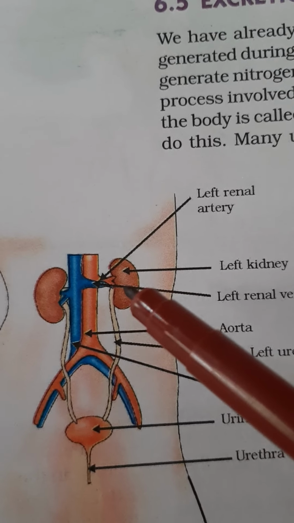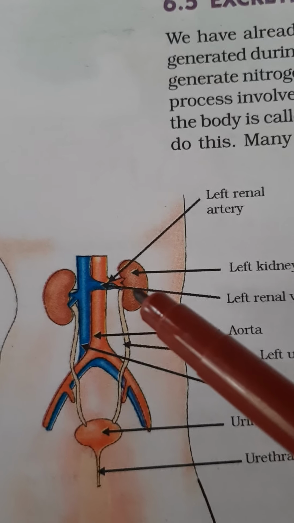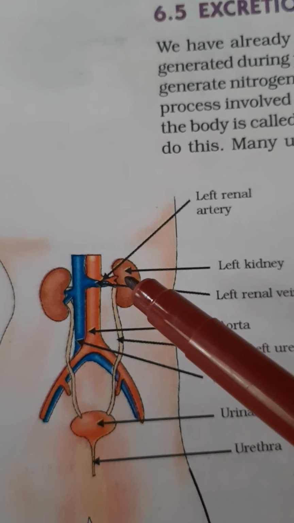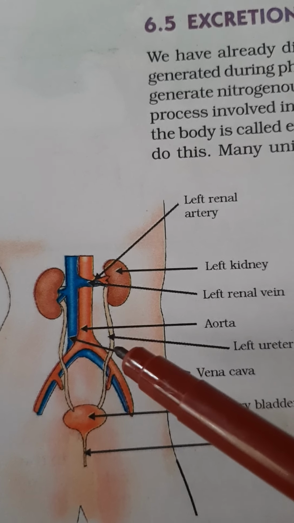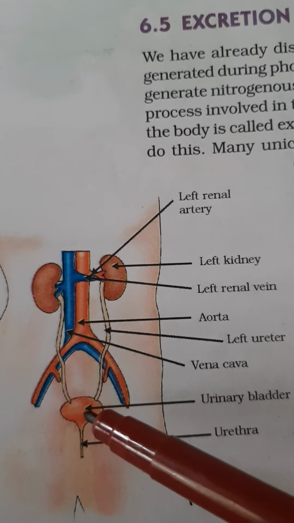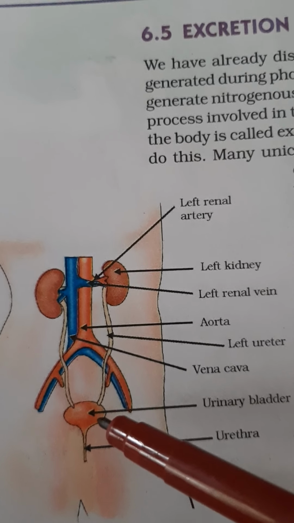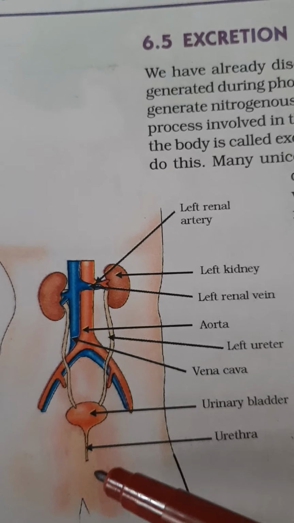Kidney will filter the blood free of nitrogenous waste. The nitrogenous waste which is produced will come out through the ureter as urine, and they get stored in the urinary bladder. Later it will be released through the urethra.